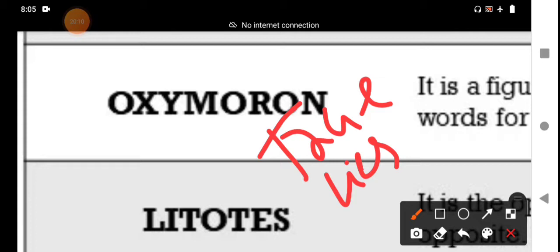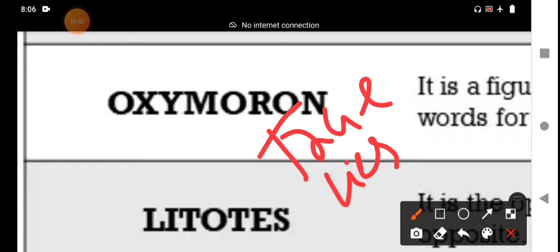We use oxymorons in day-to-day life, but we don't know it belongs to a particular figure of speech. When we study all these figures of speech, then we can understand which statement belongs to which figure of speech and find it out easily.